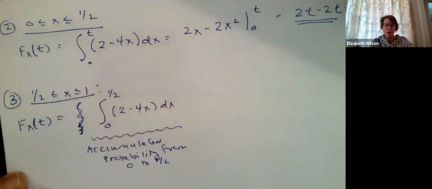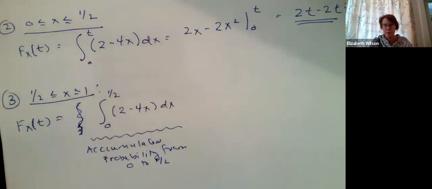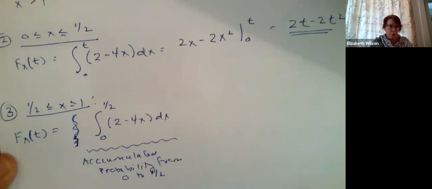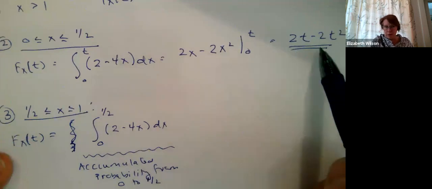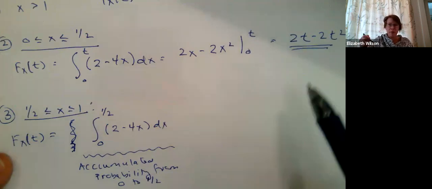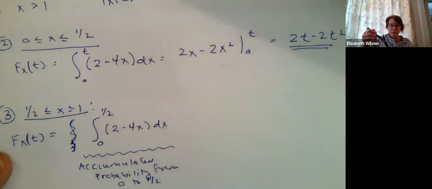So we've already gone from 0 to 1/2 in terms of our functions, right? So I need to think about what's the accumulated probability that we've done. Be careful, what we just did prior to that was coming up with the function that's going to represent our cumulative distribution function. That says for any particular value of t, the probability that x is less than or equal to that value.